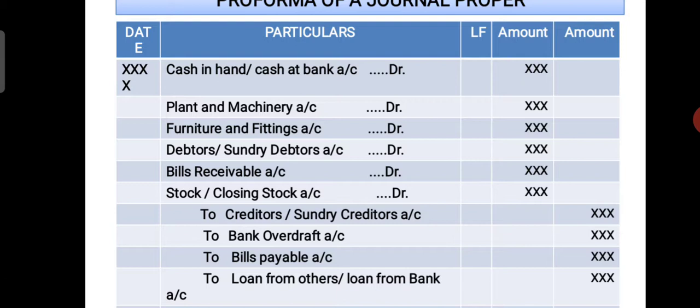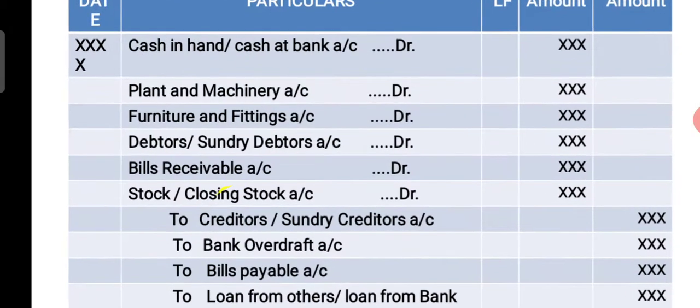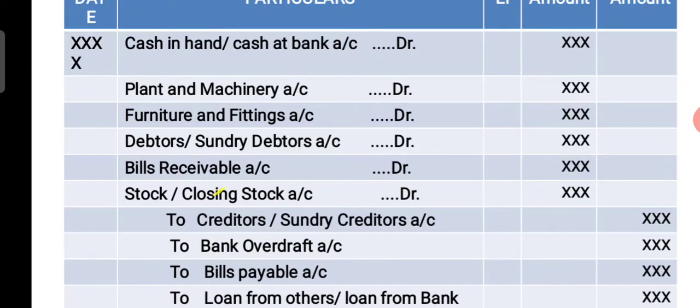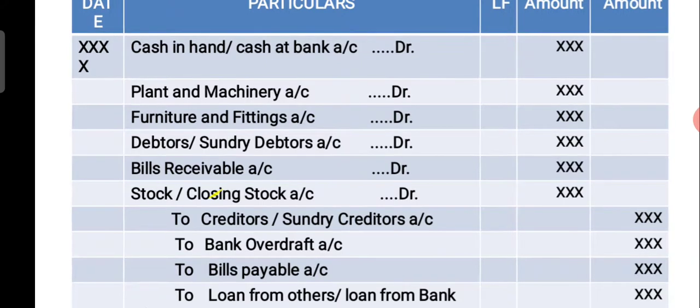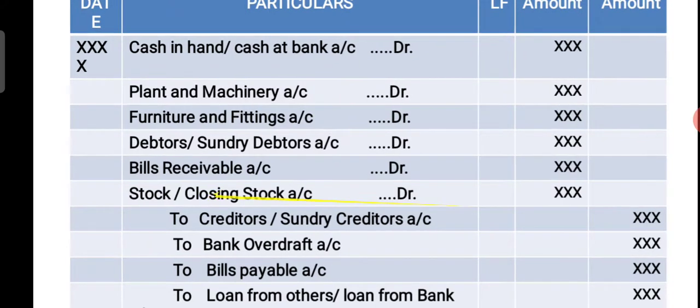So students, here we first write all assets in the debit column, and their amounts should be recorded in the debit column. If you observe, cash in hand, cash at bank, debit, amount in the debit column.